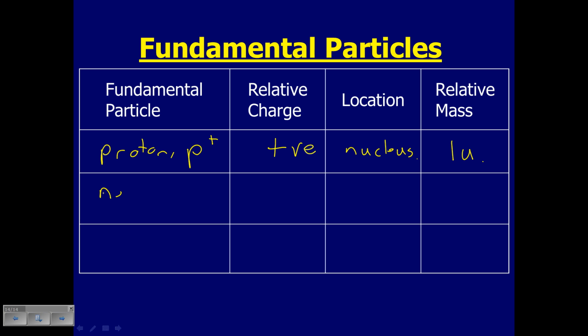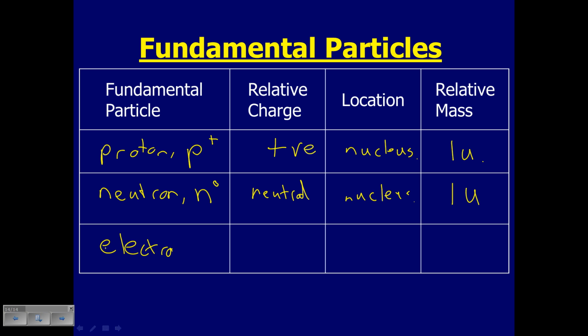The next particle, the neutron, is sometimes written as an N with a little 0 because it has no charge, and it is neutral, and it is found in the nucleus, and we know that, and its relative mass is 1, all right?